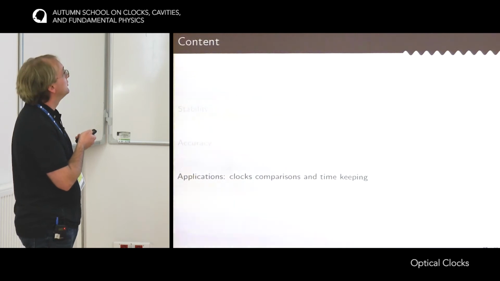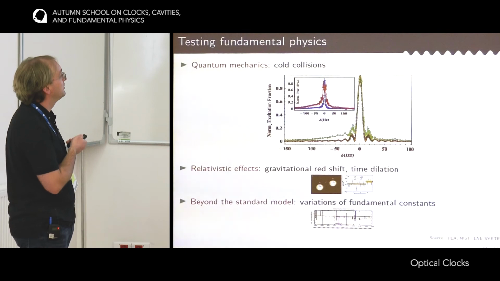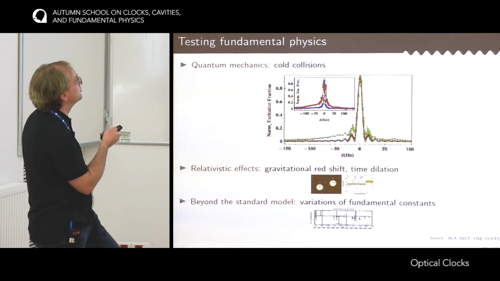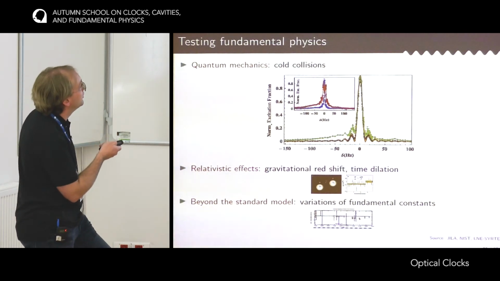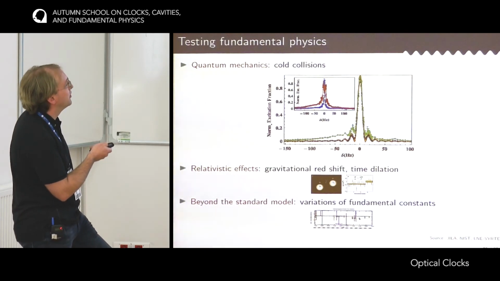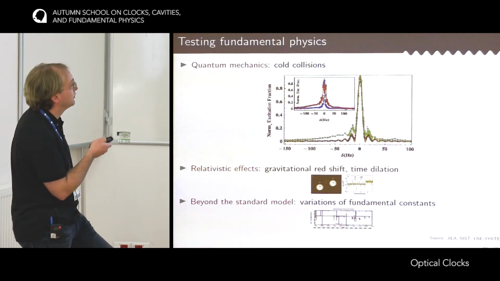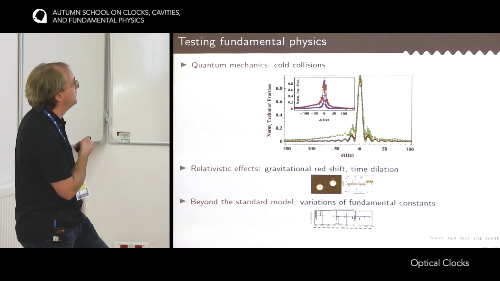Okay, so I have a few minutes for the last part of the talk, which is applications. You have seen applications in fundamental physics, so this is just a reminder. It's possible with clocks to probe quantum mechanics, for instance, with the effect of cold collisions. This is a graph that was taken with the JILA strontium clock, and you see that the line they observe is really distorted, and the distortion comes from the collisions between strontium atoms. So it's really possible to probe the physics of cold collisions with these very precise clocks.